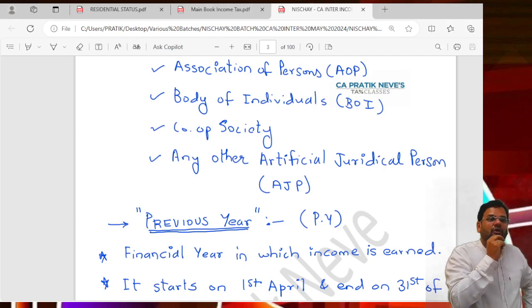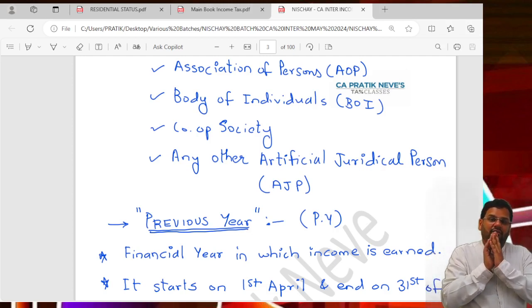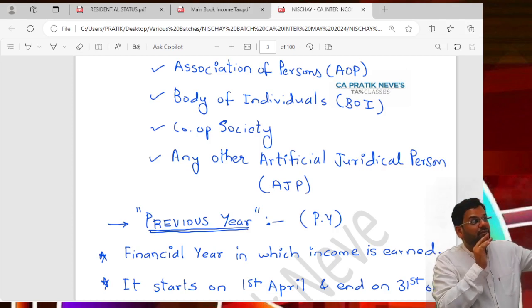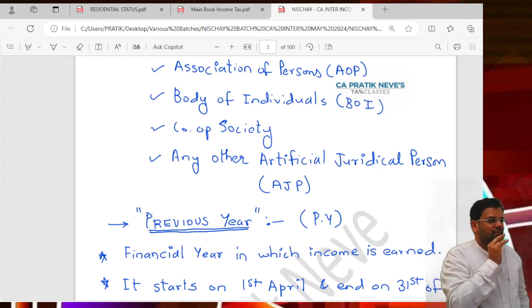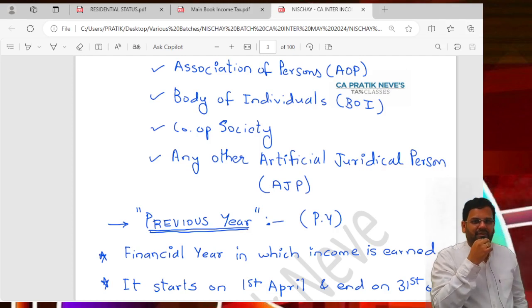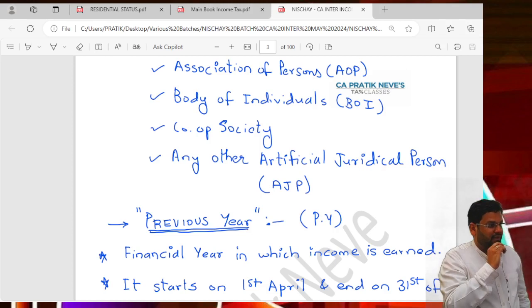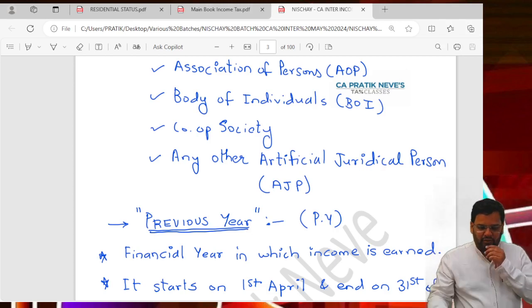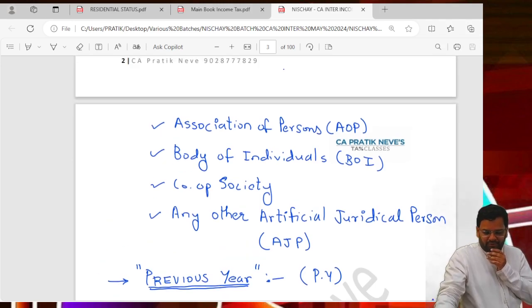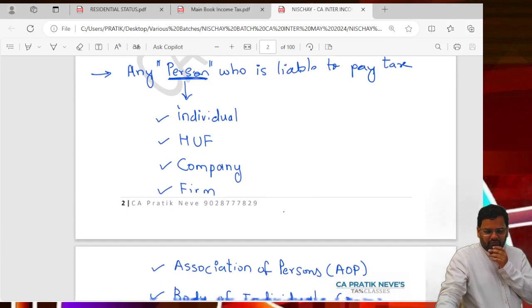Getting it? Suppose we talk about Tirupati Balaji deity, which is under a trust, TTD. So TTD will become a separate person, which may become liable to pay tax. Getting the point? So that is the importance of person. It will have its own PAN. So see, this is the importance of the word person.